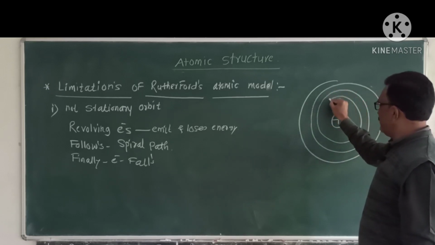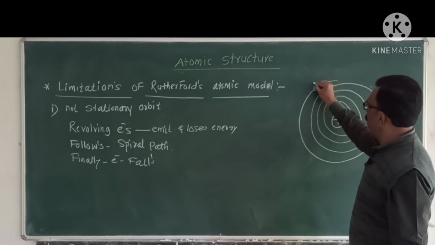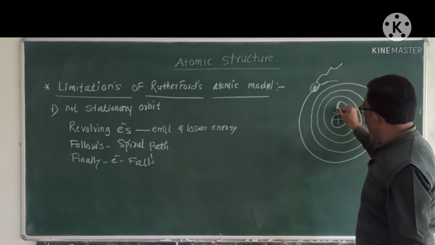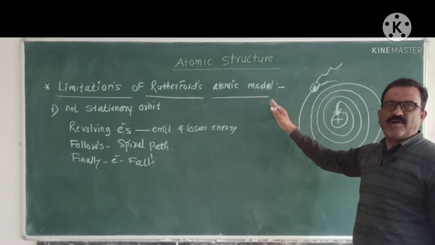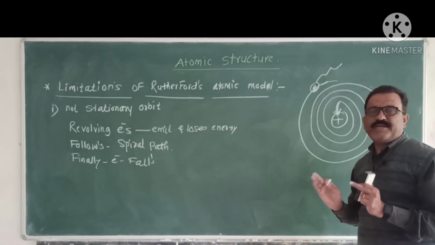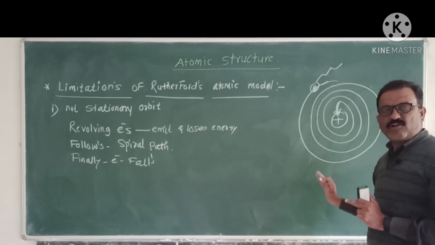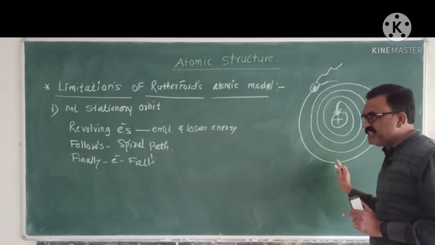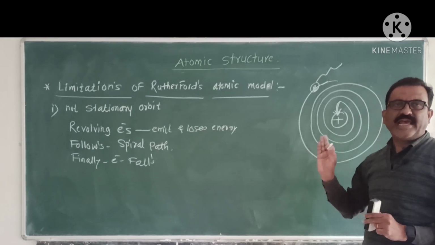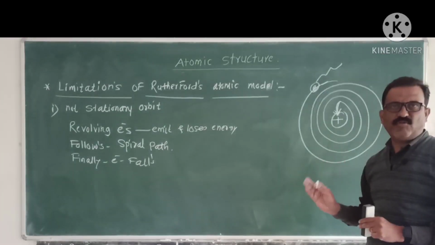The distance between the nucleus and the electron goes on decreasing, and finally the electrons fall into the nucleus, and the atomic model does not remain in existence. But however, atomic models are stable in nature. This is the first and important drawback of Rutherford's atomic model.